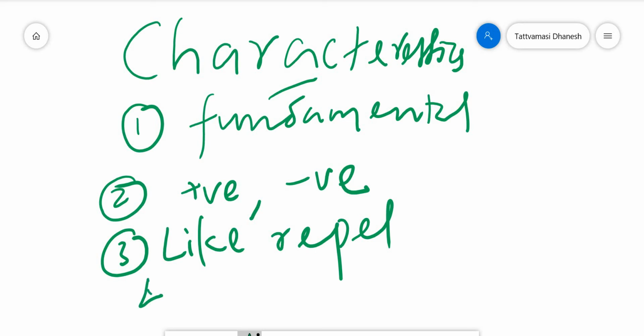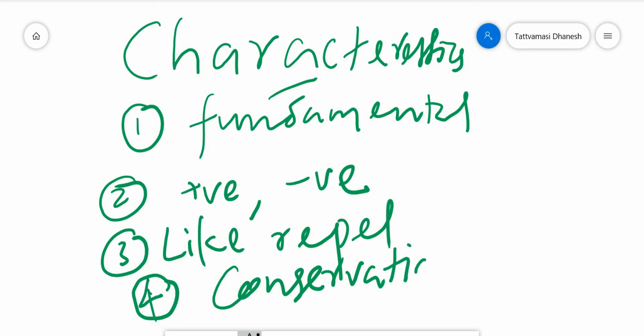And the fourth characteristics, charge is conserved. Conservation. You are familiar with law of conservation of energy, law of conservation of matter, law of conservation of momentum.